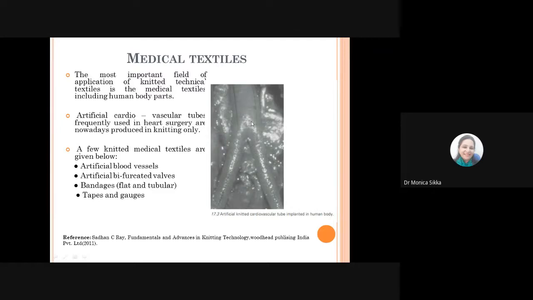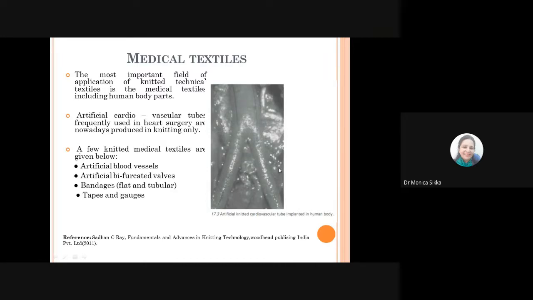It is not possible to produce this kind of branched structure on a normal circular knitting machine or a warp knitting machine with 2 needle bars. You have to have multiple needle bars if you want to produce these branch structures. This is just showing one bifurcation, you might have a further bifurcation of this. You know, the vascular tubes, they have a lot of branches that appear in the normal human body.